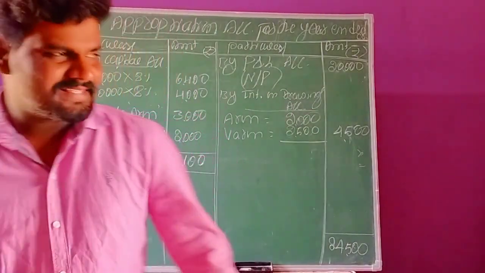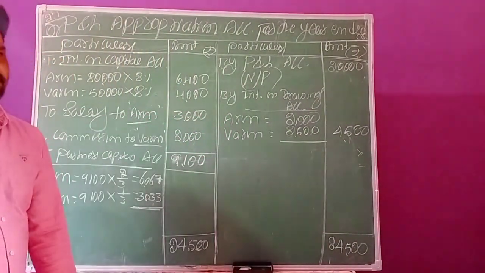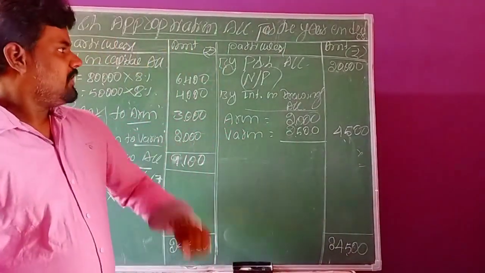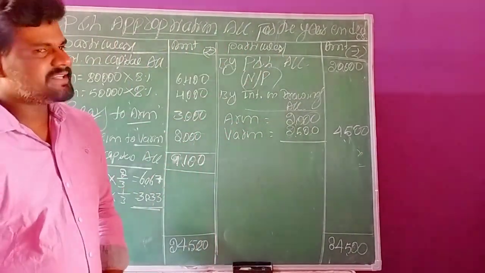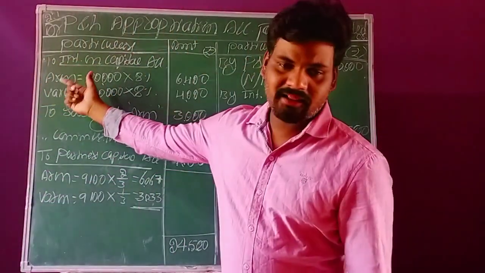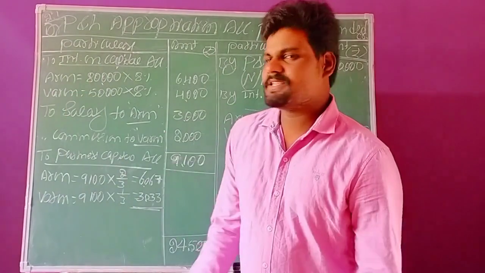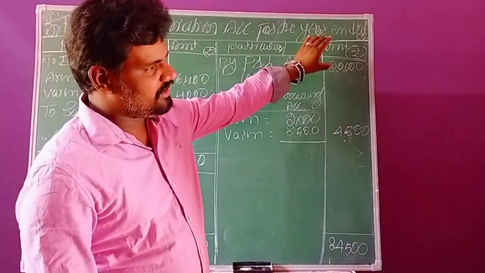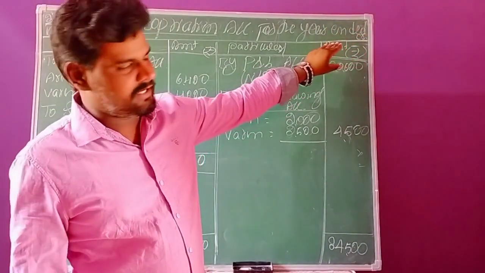So once again, just listen here. Let me discuss this question once again. In the credit side we record all the incomes, and in the debit side we record all the expenses related to the business enterprise. In the credit side we record the total profit during the year before allowing necessary transactions.